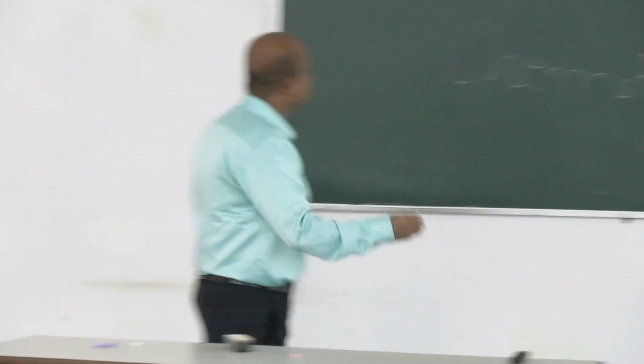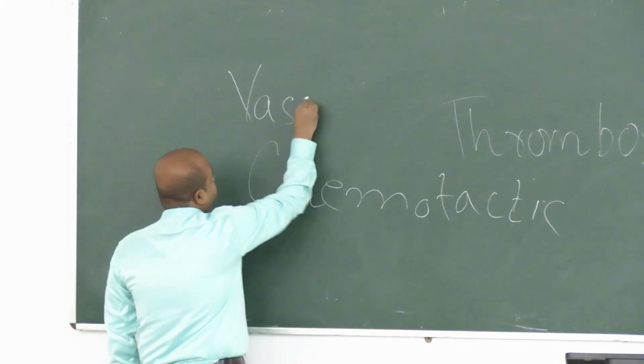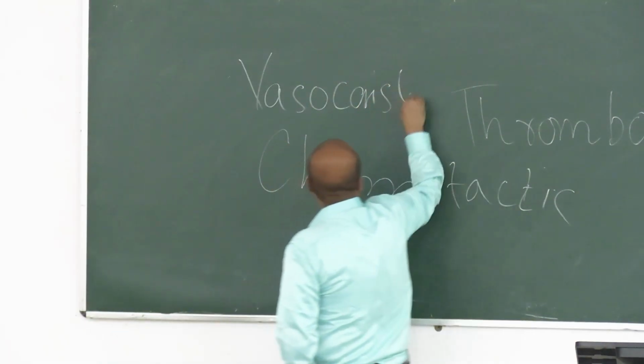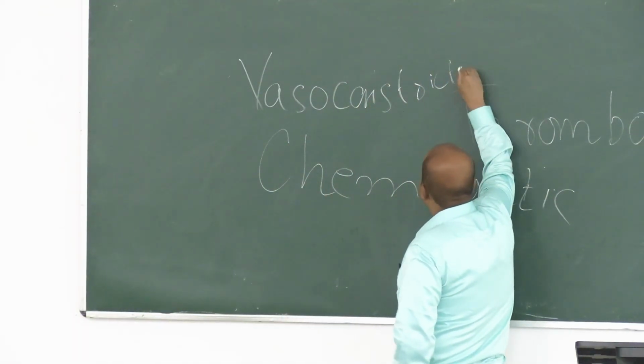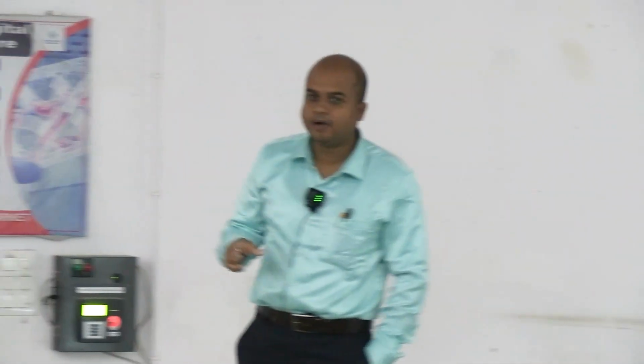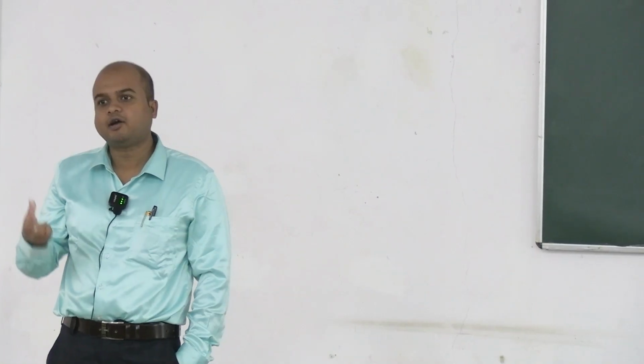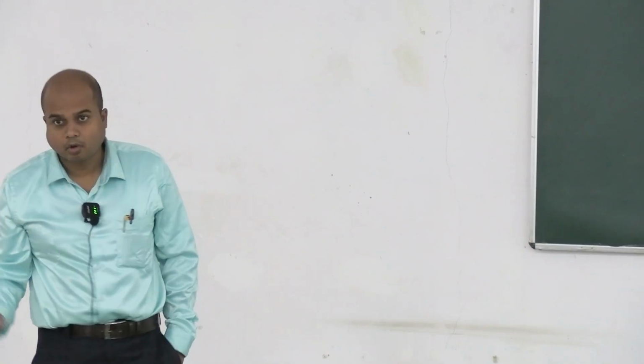What is the meaning of the term vasoconstrictor? Vaso is related to blood vessels, and constriction means narrowing of blood vessels. Serotonin is a potent vasoconstrictor. During the formation of the temporary hemostatic plug, platelets secrete serotonin, and serotonin itself constricts the blood vessels so that bleeding is stopped.